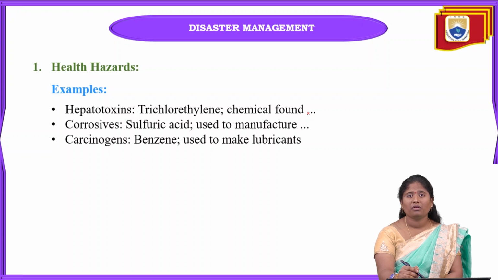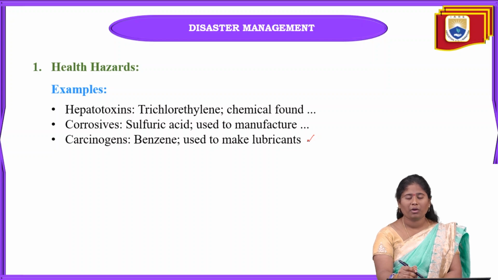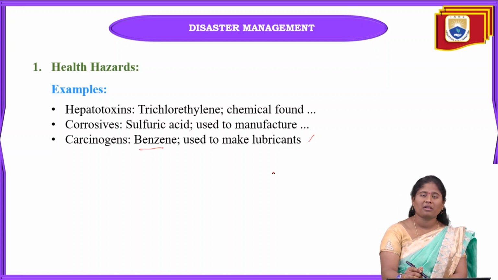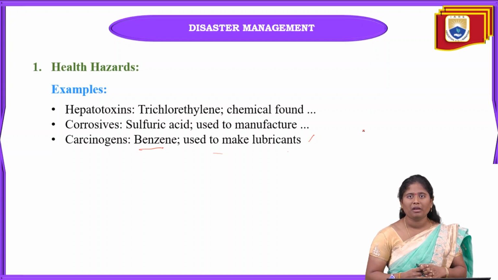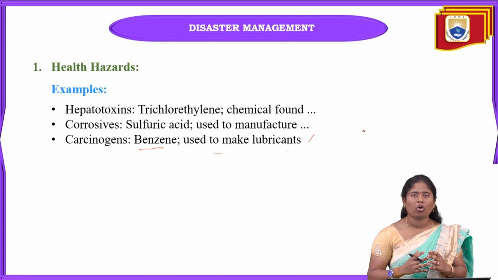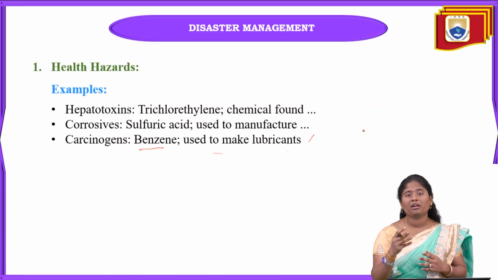Examples of health hazards are hepatotoxins, corrosives, and carcinogens. Carcinogens, as I just told you, are hazards which give rise to cancer in our body. One example is benzene. Benzene is used to make lubricants. When we make this type of chemical, we have to be very careful and wear top-to-bottom clothing. Otherwise, contact with carcinogens can lead to cancers.